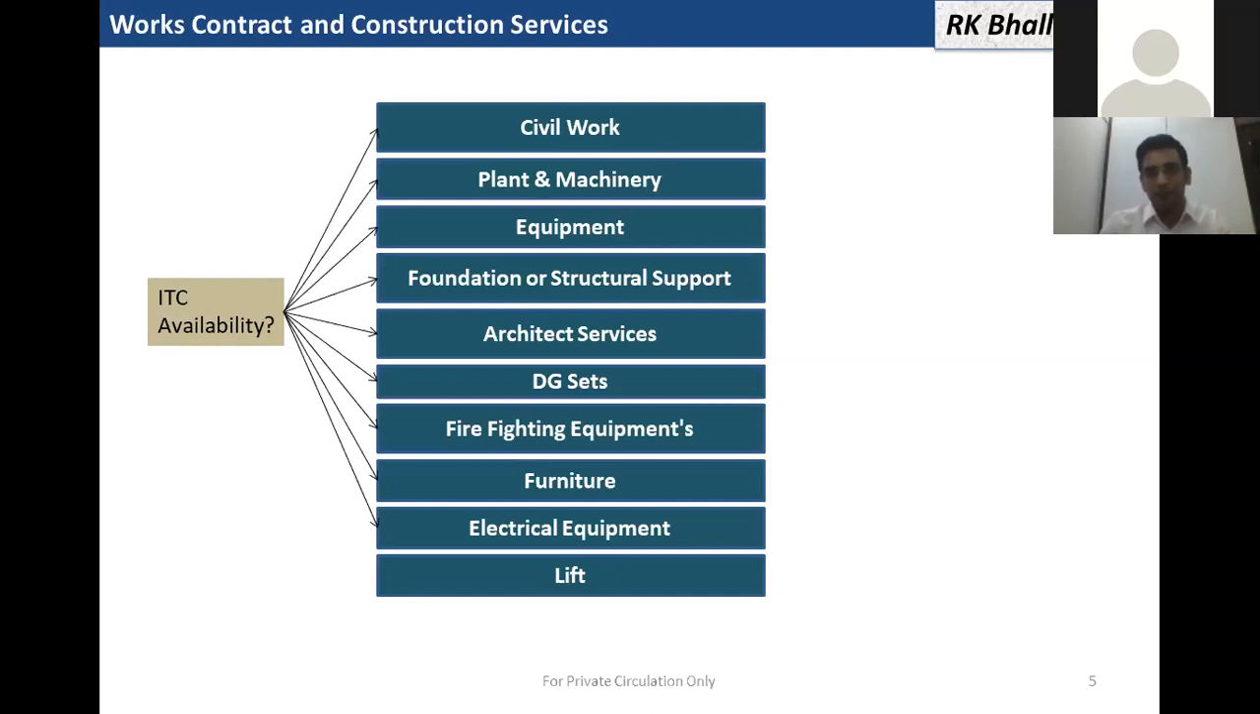Plant and machinery, equipment, structural support or foundation of plant and machinery, DG sets, firefighting, electrical equipment, lift. As per my understanding, this all will go in the definition of plant and machinery, and input shall be allowed in these cases. Even input shall be allowed for furniture, because furniture is not immovable property. Furniture is a movable property.